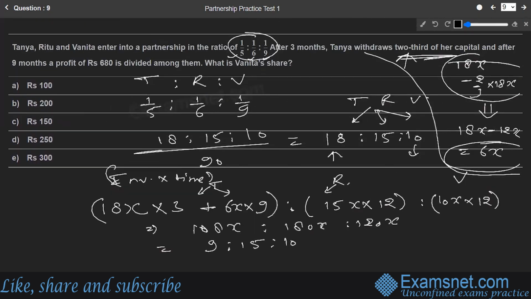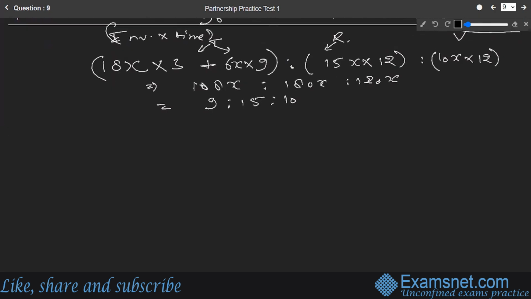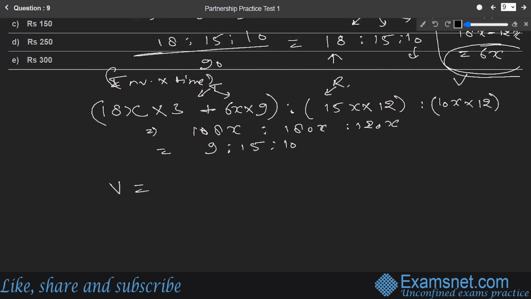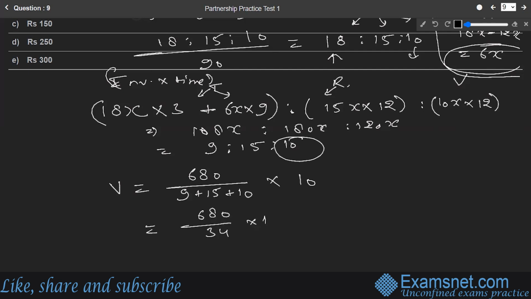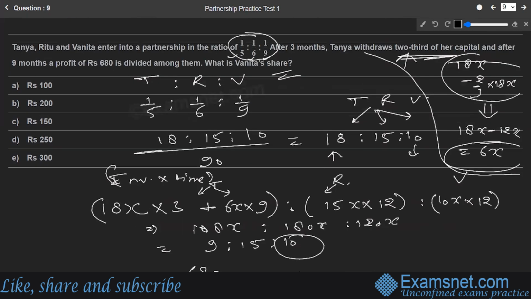Now they're asking for whose share? They're asking for Vanita's share. In the same way we can find out Vanita's share. Vanita's share will be the total profit, which as they say in the question is 680, divided by the sum of the ratio terms, 9 plus 15 plus 10, multiplied by Vanita's part. Vanita's part was the 10th part, so we multiply this with 10. If we solve this further, it comes out to be 680 by 34 into 10, that is nothing but rupees 200. So that is the right answer, rupees 200, which is in the options available as option number B.